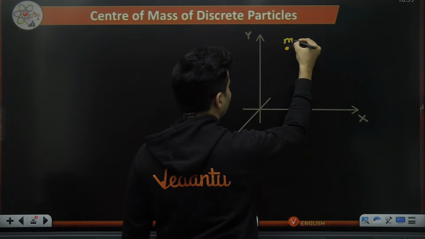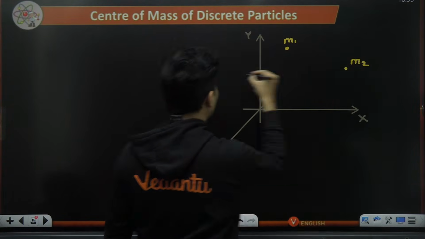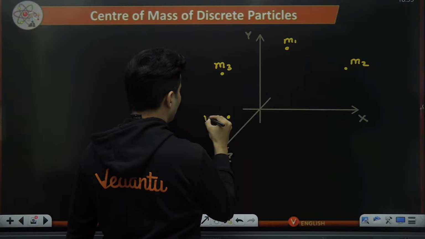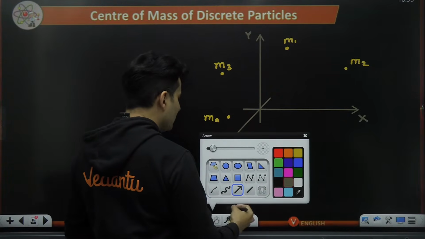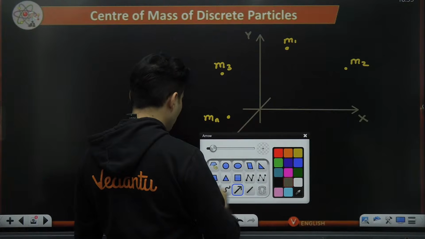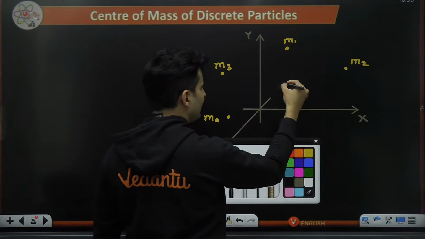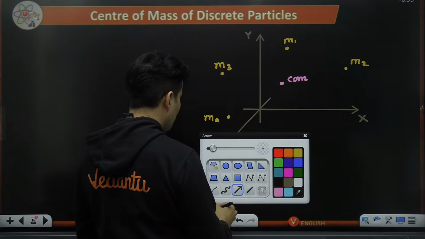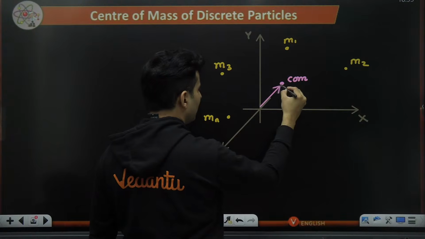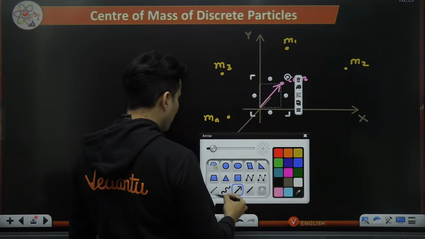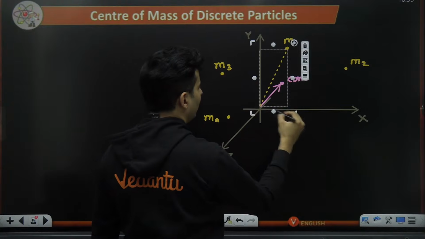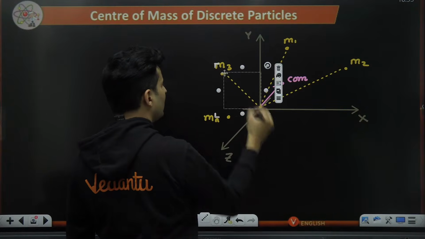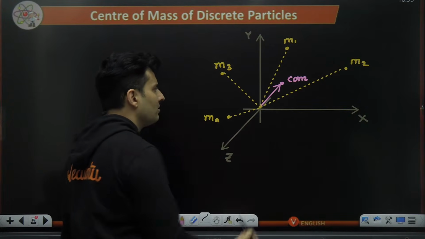Let's say you have a point mass m1 here, point mass m2 here, then you have point mass m3 here, and then point mass like that, mn over here. So each particle will have some coordinate, and eventually you will find where the center of mass is. Let's say the center of mass is over here. I can also show the positional vector of the center of mass. Maybe this is the positional vector of the center of mass. Other positional vectors are of m1, m2, then m3, m4, m5, mn. So many things will be there.